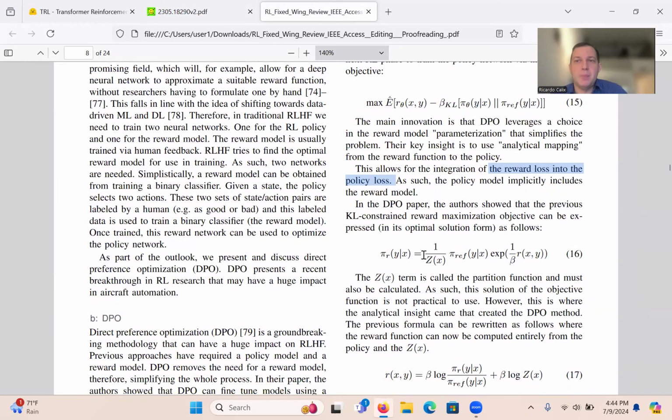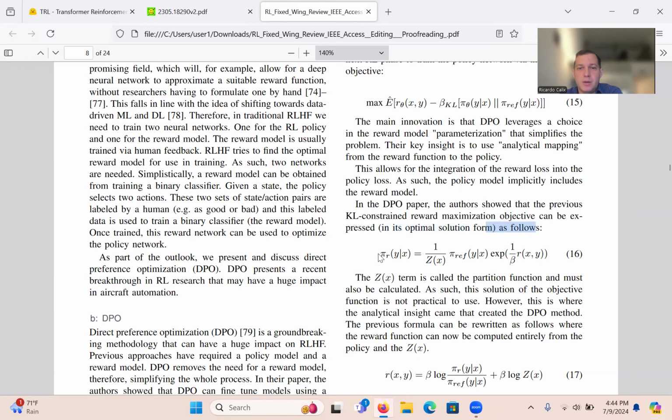In the DPO paper, the authors showed that the previous KL-constrained reward maximization objective can be expressed in its optimal form solution. I encourage you to look at the paper for the full proof of this, but they basically rewrote it as follows.